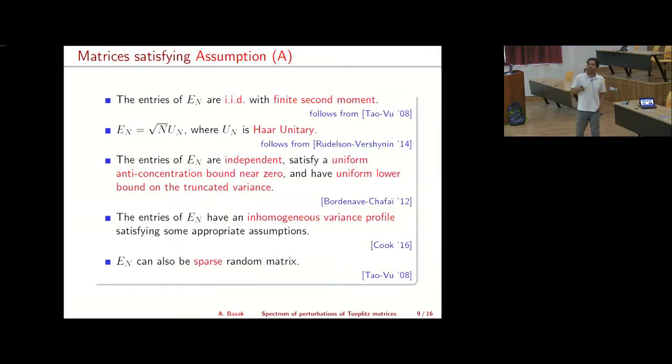So one thing you can start with is that E_n is a matrix with IID entries with finite second moment. Then one can check that both the assumptions are satisfied. So in these three examples, if you add a noise matrix whose entries are IID with finite second moment, and you scale by n to the gamma, then you get the limit that I stated. And there are many other examples where both these assumptions are satisfied. Suppose you take E_n to be square root n U_n, where U_n is Haar unitary, and there are other conditions, like they can also have some inhomogeneous variance profile. It could be a sparse matrix, and there are many other examples. So I just listed some of them.